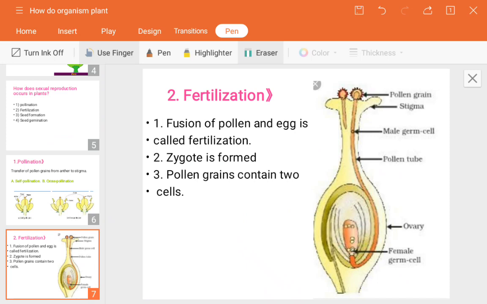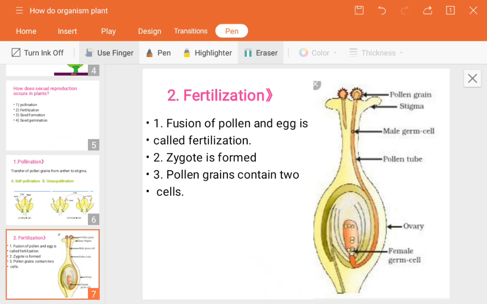So what happens in this case? The pollen grain consists of two male gametes, or you can say two cells, present. In flowering plants, after the pollination, the pollen germinates on the stigma, meaning it transforms on the surface of the pistil or the carpel, and generates two male nuclei.